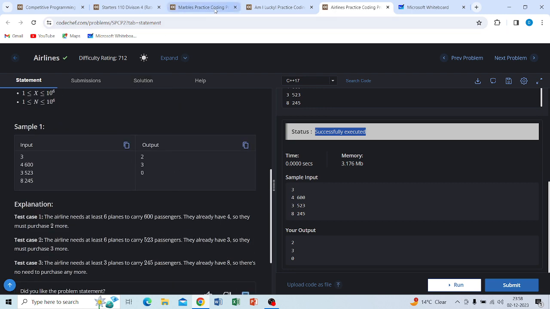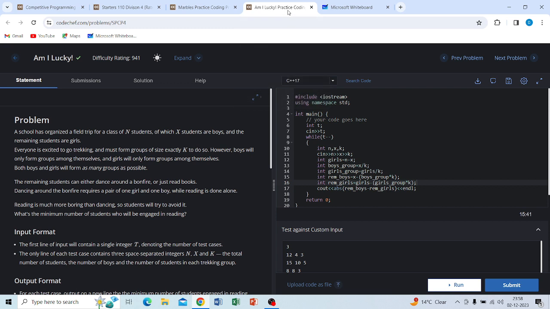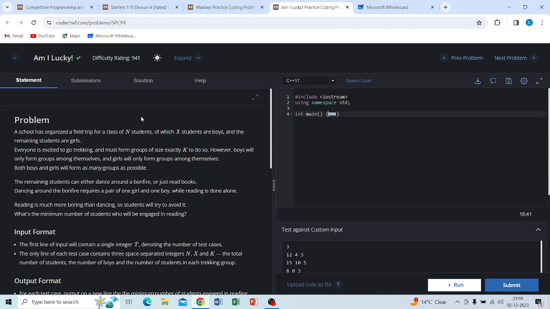Now we will move on to another problem, which has a difficulty rating of 941. The problem statement is Am I Lucky. So let's discuss that problem statement.